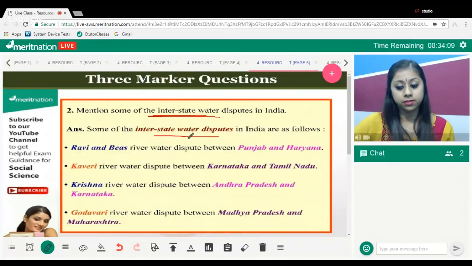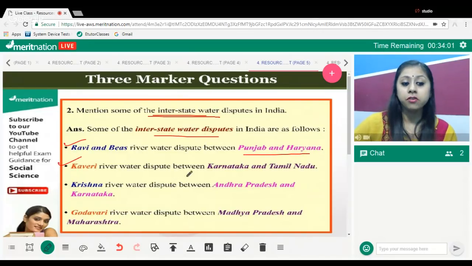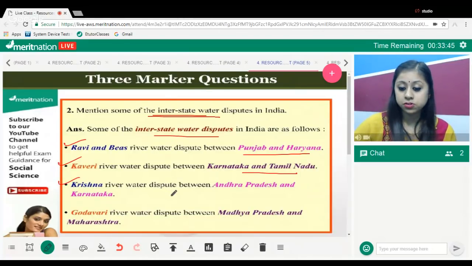For example, you have the Ravi and Beas river water dispute between Punjab and Haryana. We have the Kaveri River water dispute between Karnataka and Tamil Nadu. This was a very famous river water dispute which recently had happened, when two states were fighting over the use of water. Then we have the Krishna River water dispute, which is between Andhra Pradesh and Karnataka.